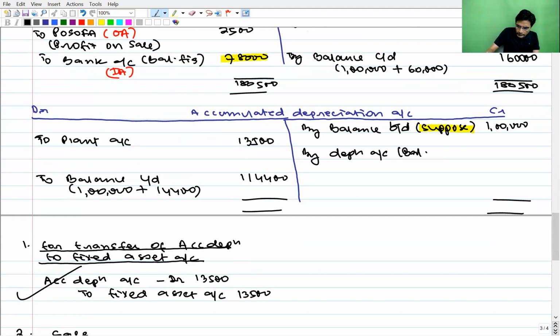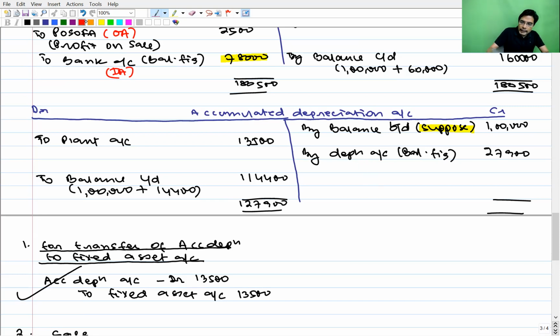Fine. Now, accumulated depreciation account balancing figure will be current year depreciation. So that will be 13,500 plus 114,400, 127,900 minus 1,27,900. This is current year depreciation, the balancing figure.